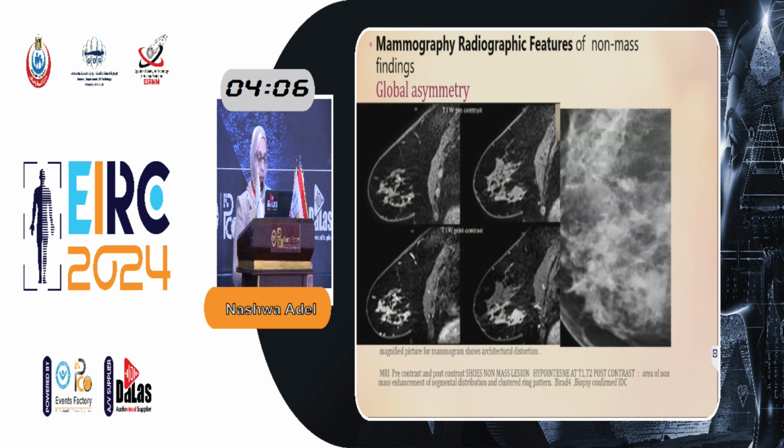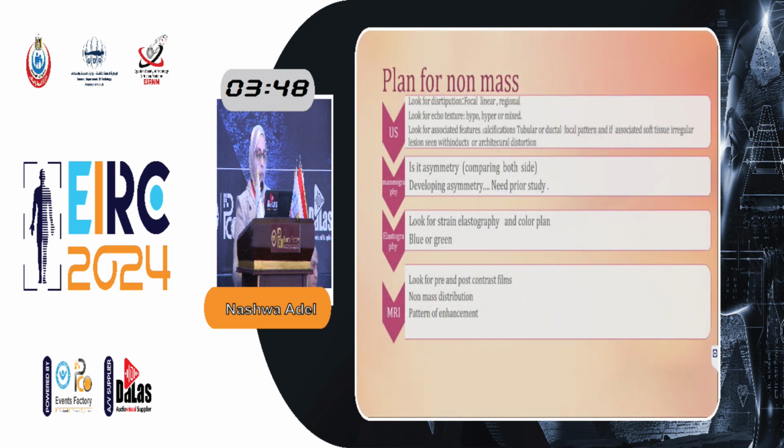Example for global asymmetry, here at the breast, with MRI pre-contrast and post-contrast showing a non-mass lesion, hypointense at T1 and T2, area of non-mass enhancement of segmental distribution, and clustered ring pattern. BI-RADS 4, biopsy confirming invasive ductal carcinoma. So we can make a plan for the non-mass.